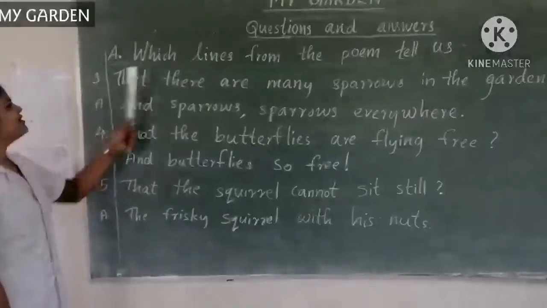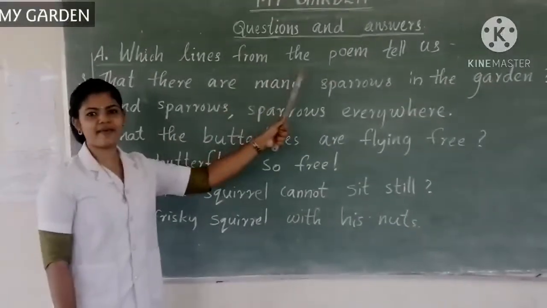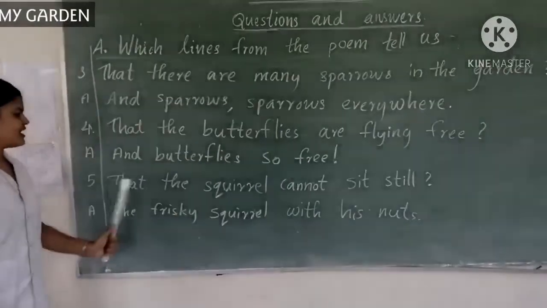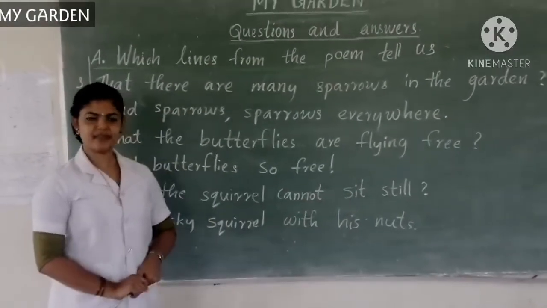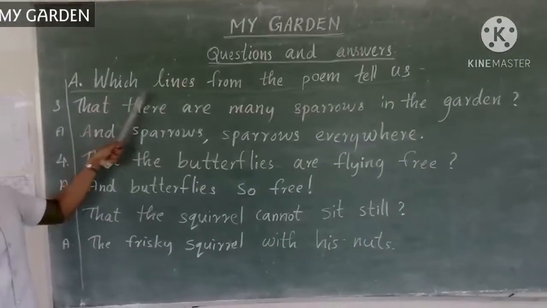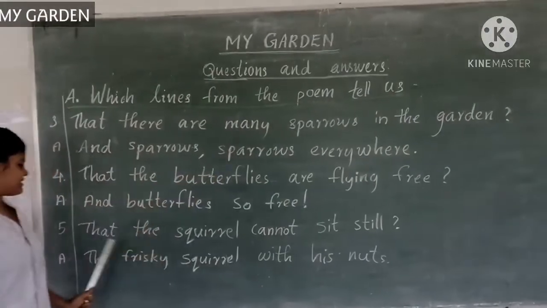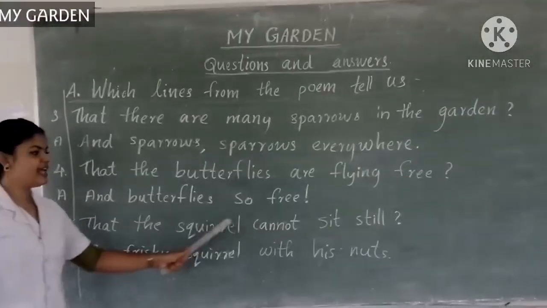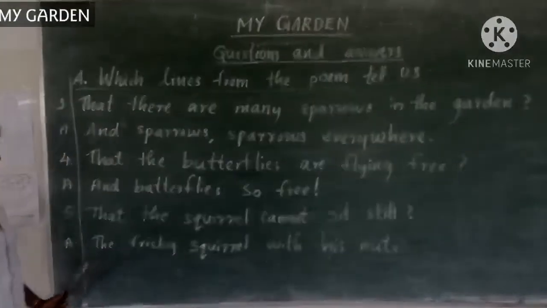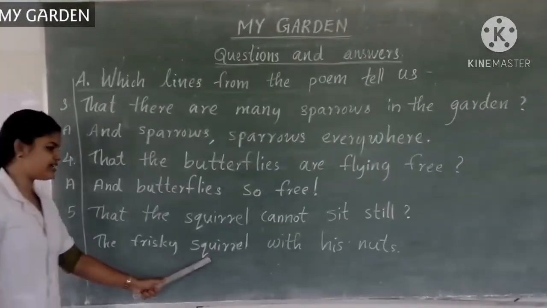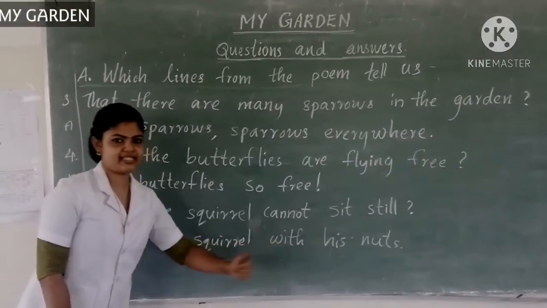Fifth question. Which lines from the poem tell us that the squirrel cannot sit still? Answer.